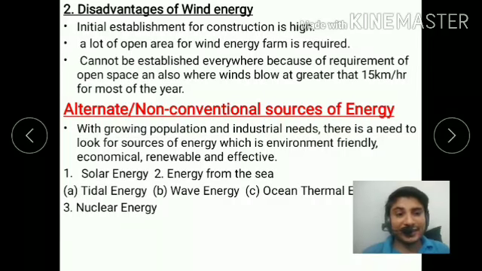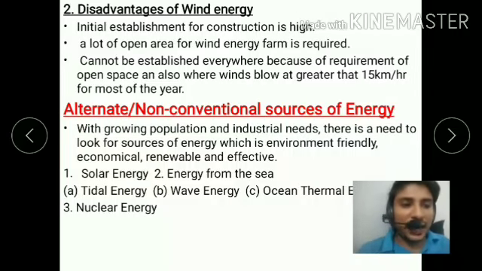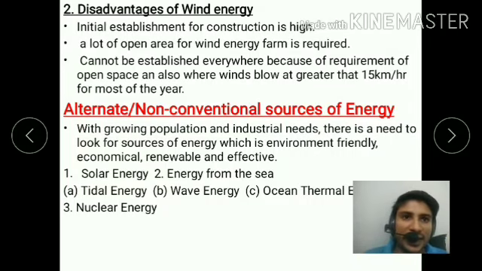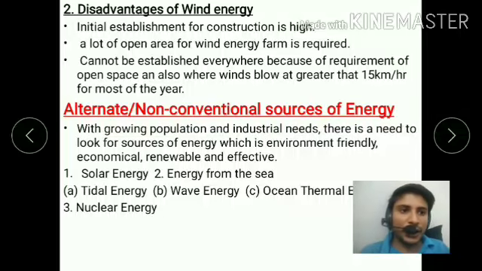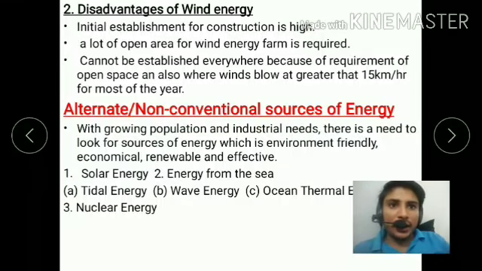What are the disadvantages? You should know about that. Every substance that has an advantage will always contain a disadvantage. First, the initial establishment cost of construction is high, because it requires a large area. A lot of open area is required for a wind energy farm.